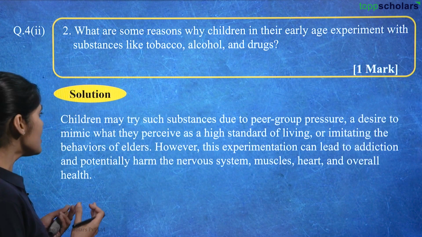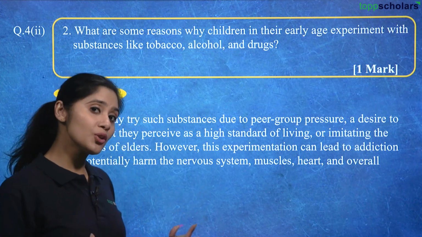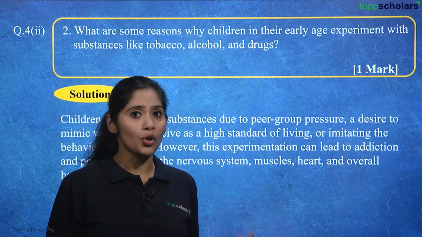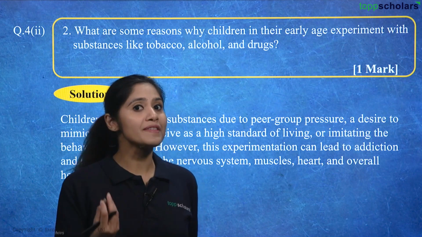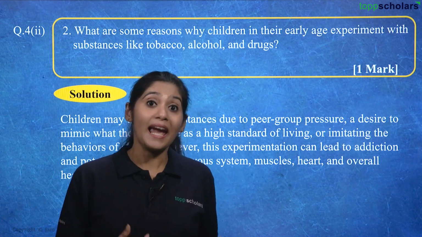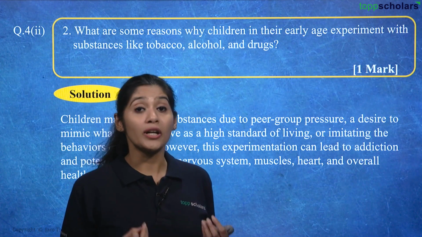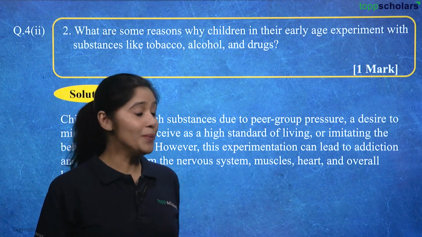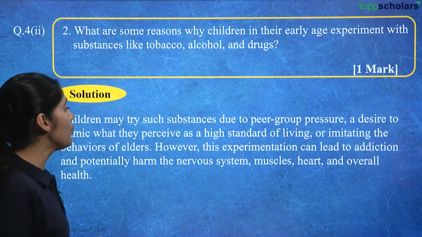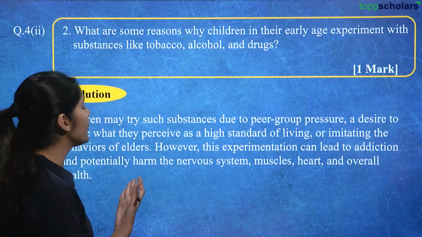So, children may try such substances due to peer group pressure. Peer group is nothing but the people in their schools or colleges or their neighborhood of the same age. They usually try to copy or be accepted in their group by doing such things. So, it is because of peer group pressure, or we can generally say peer pressure, a desire to mimic what they perceive as a high standard of living or imitating the behavior of elders.